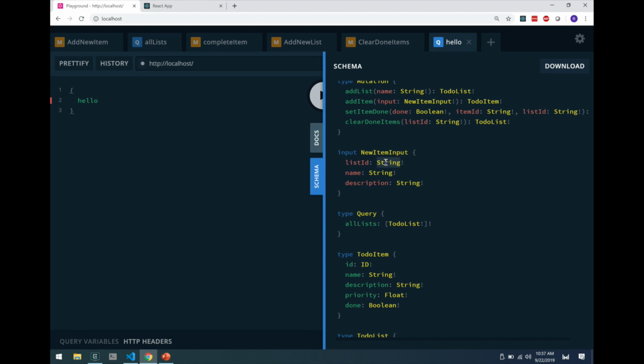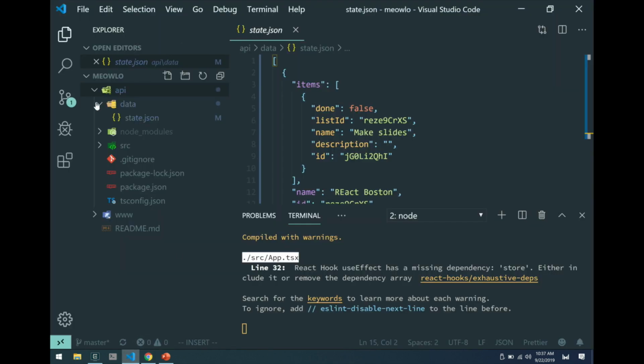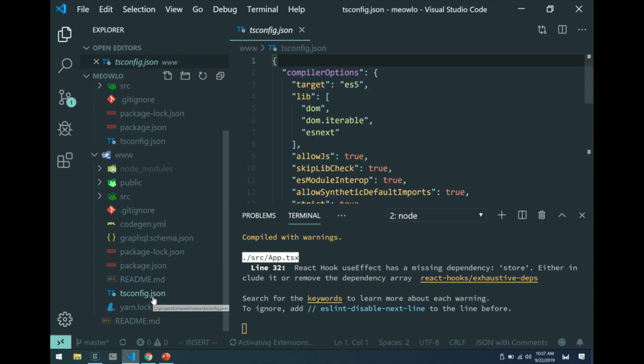Right? So this is above and beyond what vanilla JavaScript gives you already. You have all this type information in GraphQL. So how can we make use of this? Well, the first thing is, of course, that in our React app, we need to set it up so that we have TypeScript configured. And you can see here, I have a tsconfig file. I'll let you go through it at your own pace, but you can basically run it as though it were a React app, except all the code that you're writing is TypeScript files, it's .ts files.